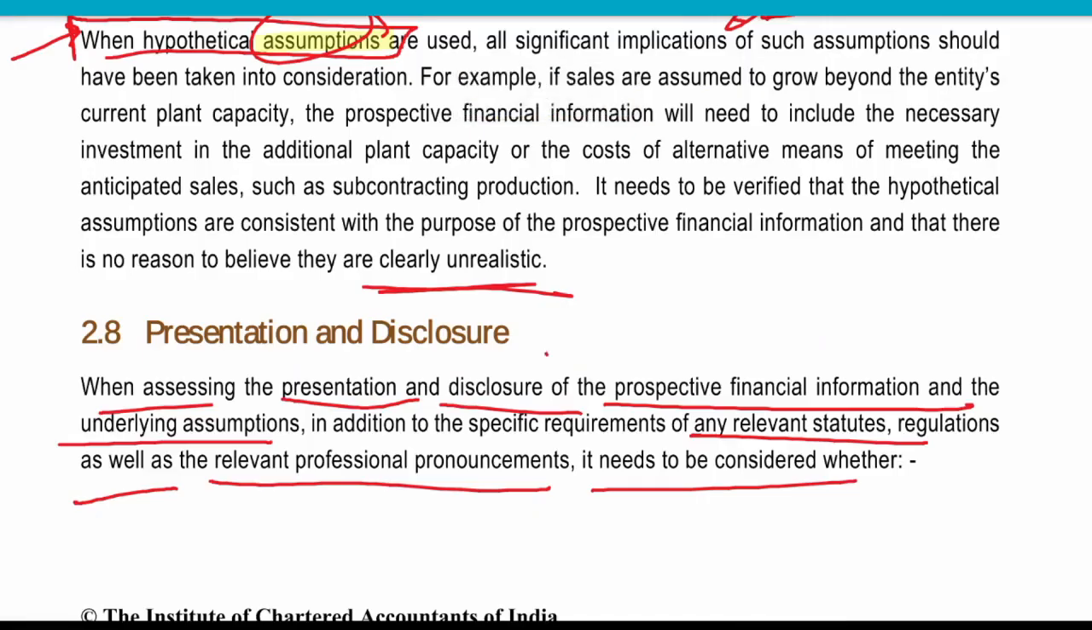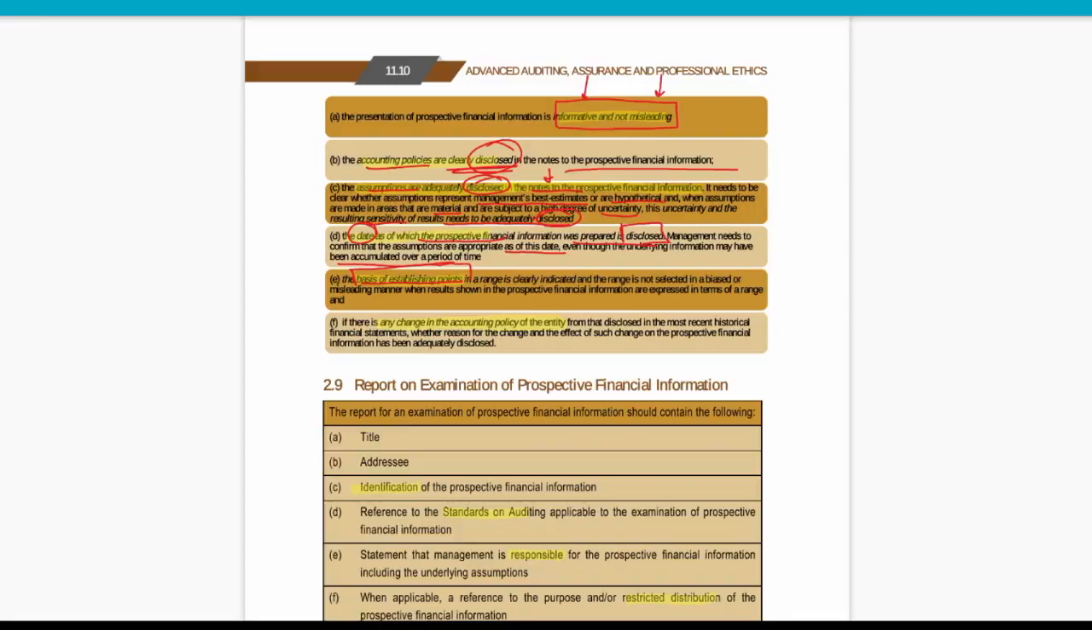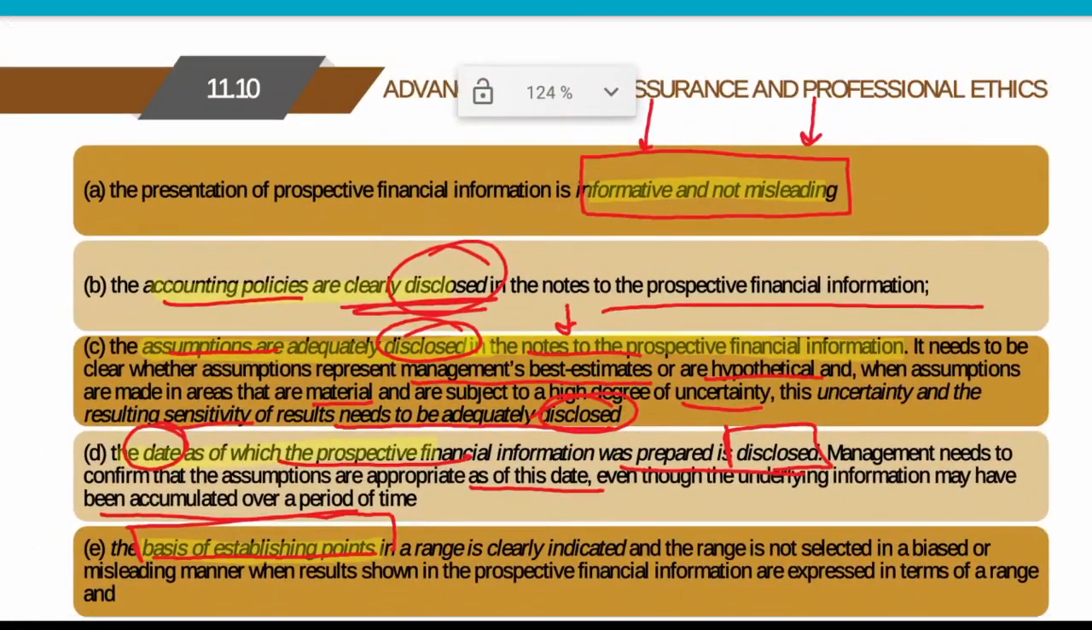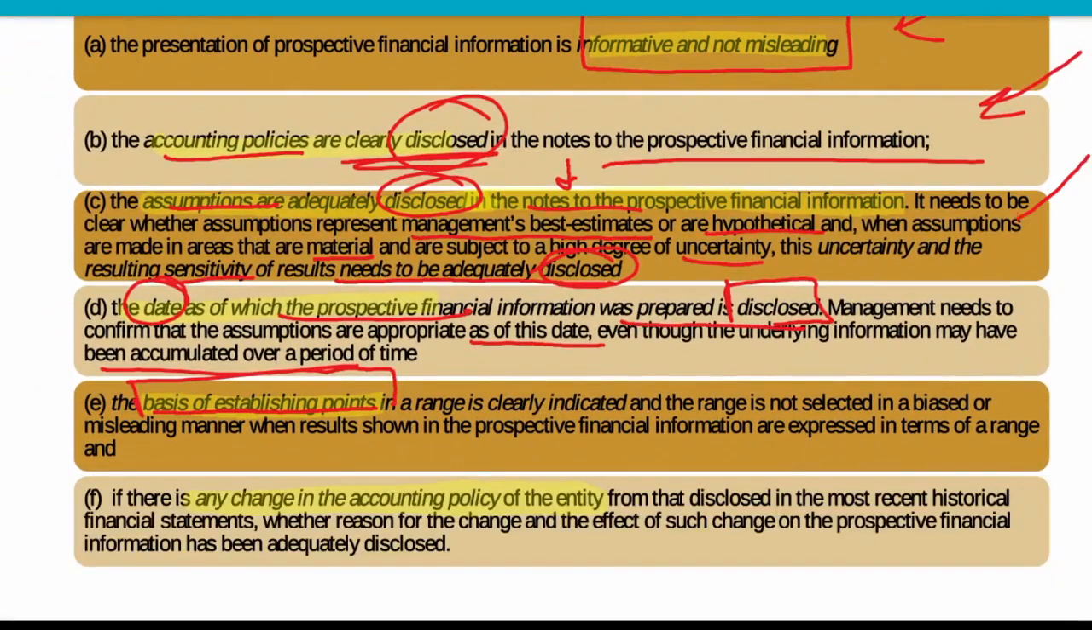We are learning presentation and disclosure. So the presentation must be in such a manner that it is not misleading. It must be informative. Accounting policy needs to be clearly disclosed. Assumptions need to be clearly disclosed. The date on which the prospective financial information is prepared must be stated. On which date we are preparing this prospective financial information. What is the basis of these established points?